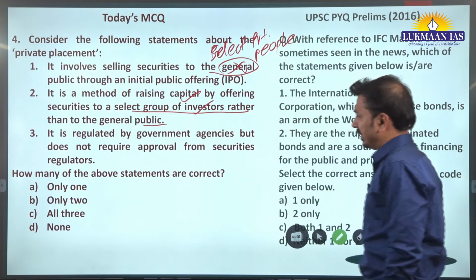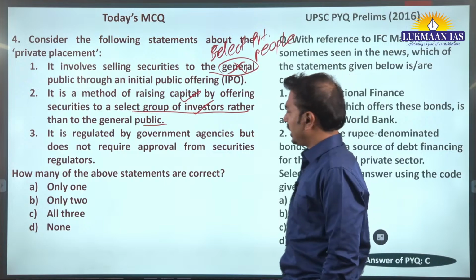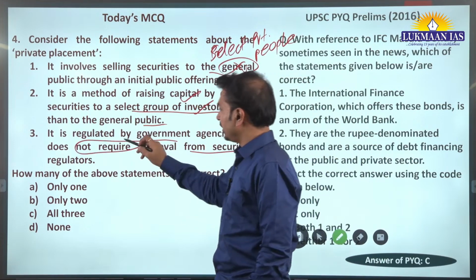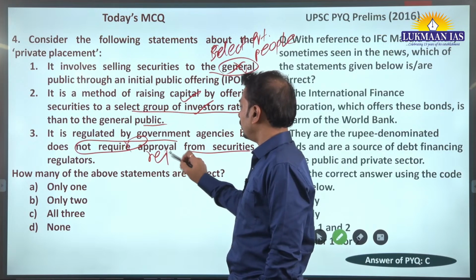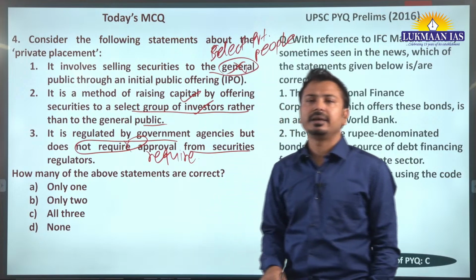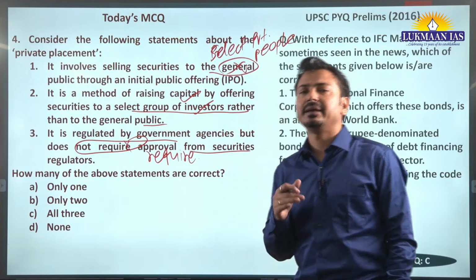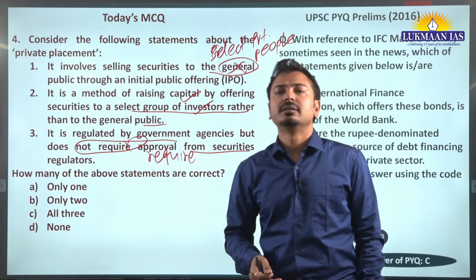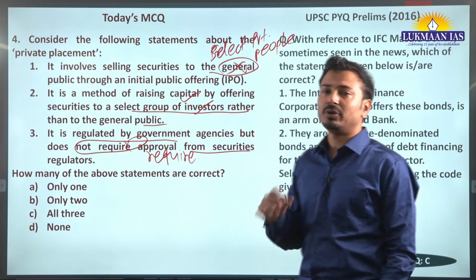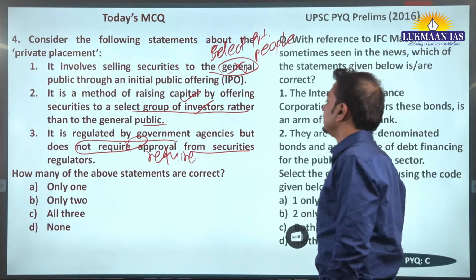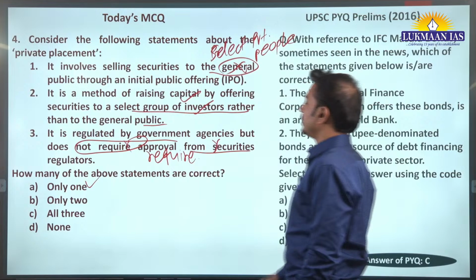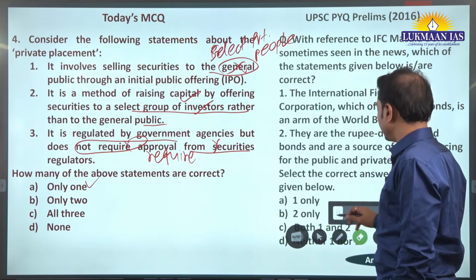It is regulated by government agencies but does not require approval from securities regulators. Now, it requires approval, does not require. Generally, we have to remember that whatever buying and selling of securities happens, they are regulated by regulatory bodies like SEBI. So we can say this one is an incorrect statement. Only one statement is correct, and that's why A is the correct answer.